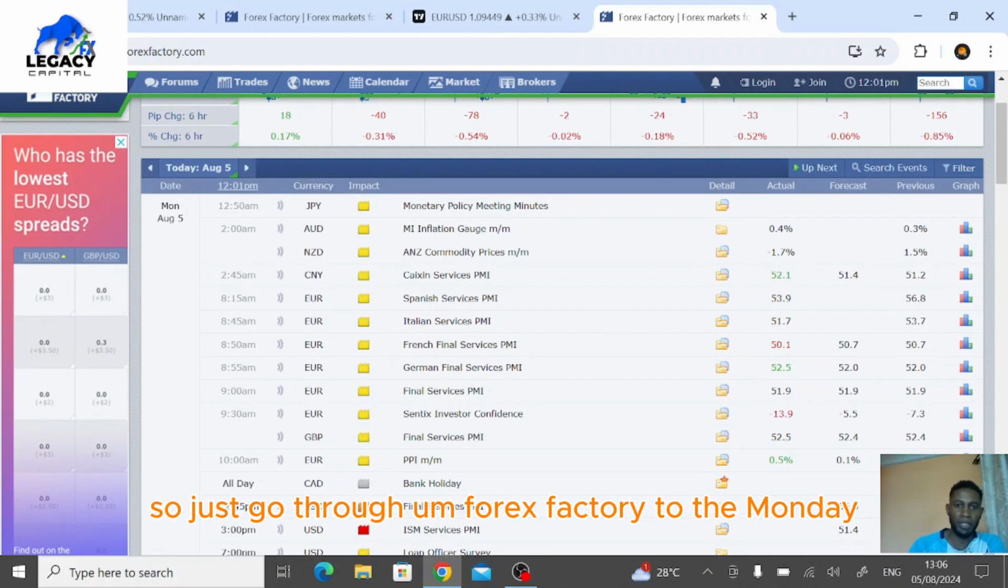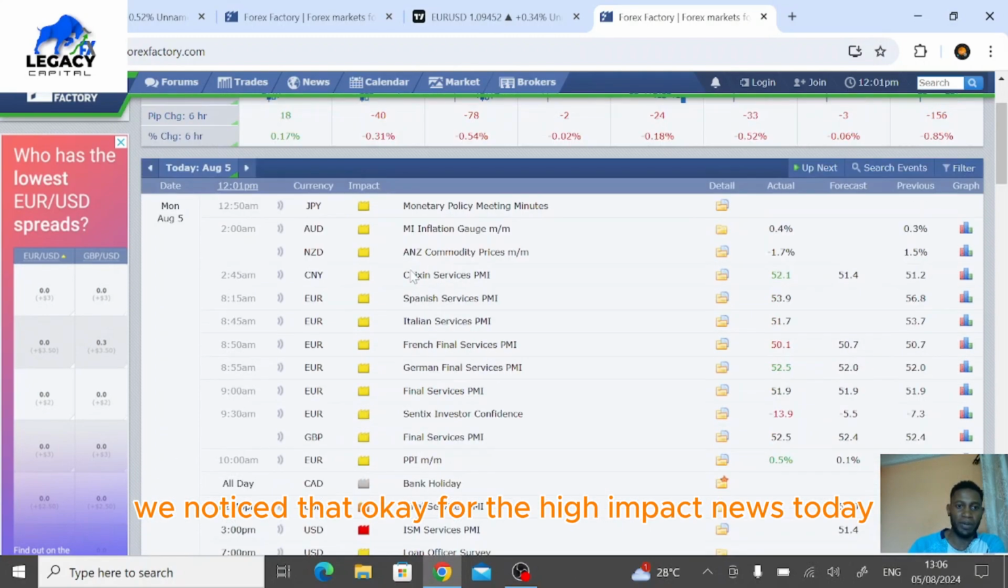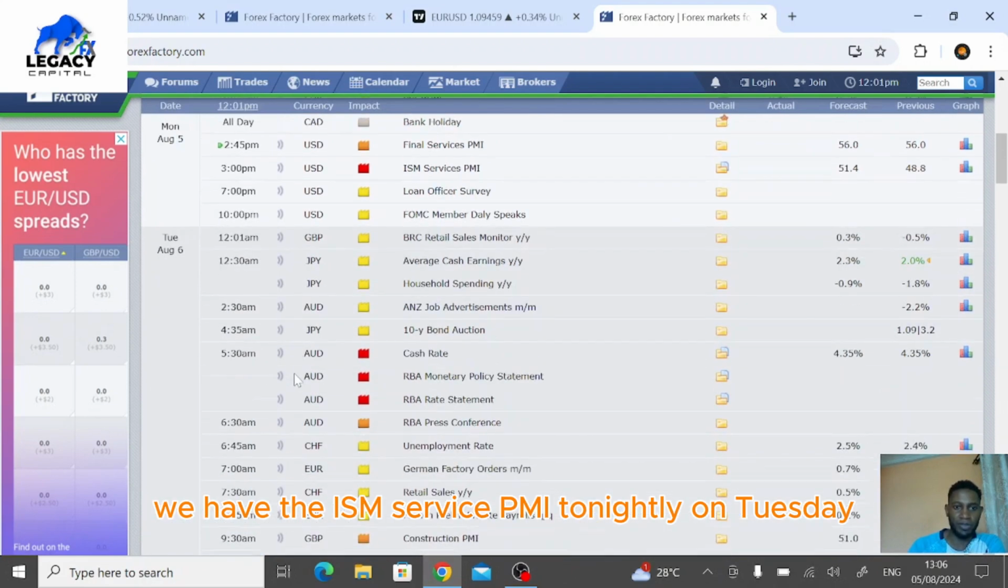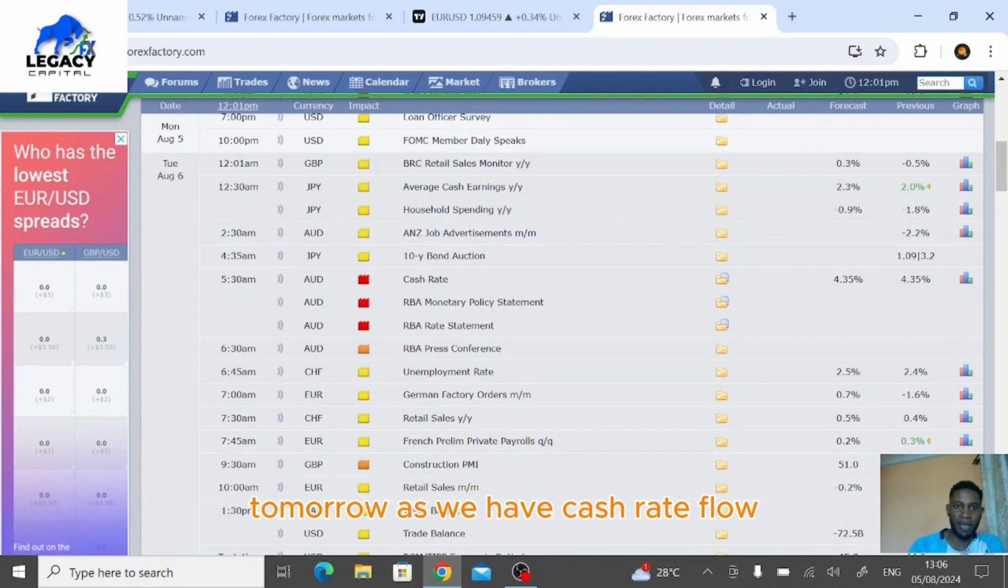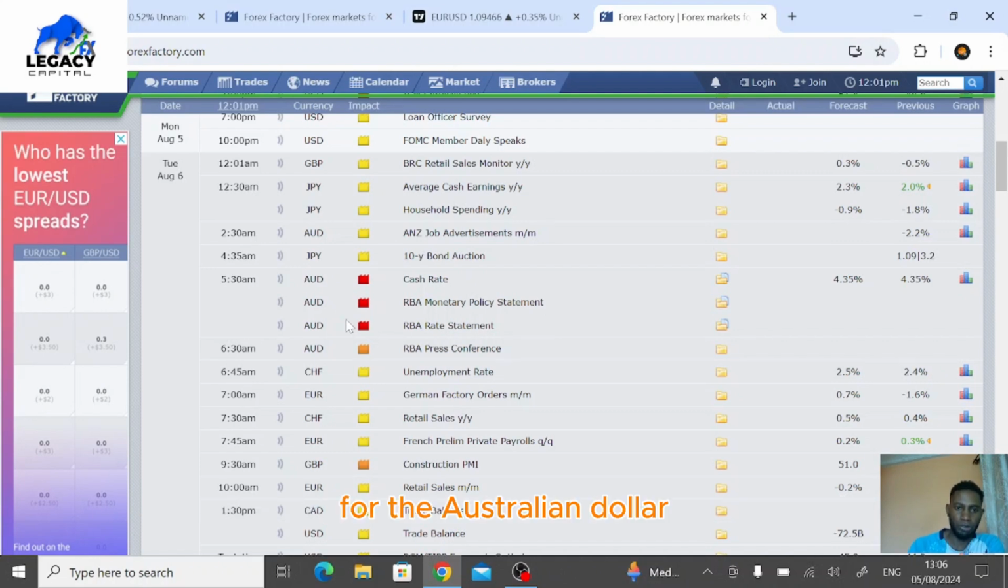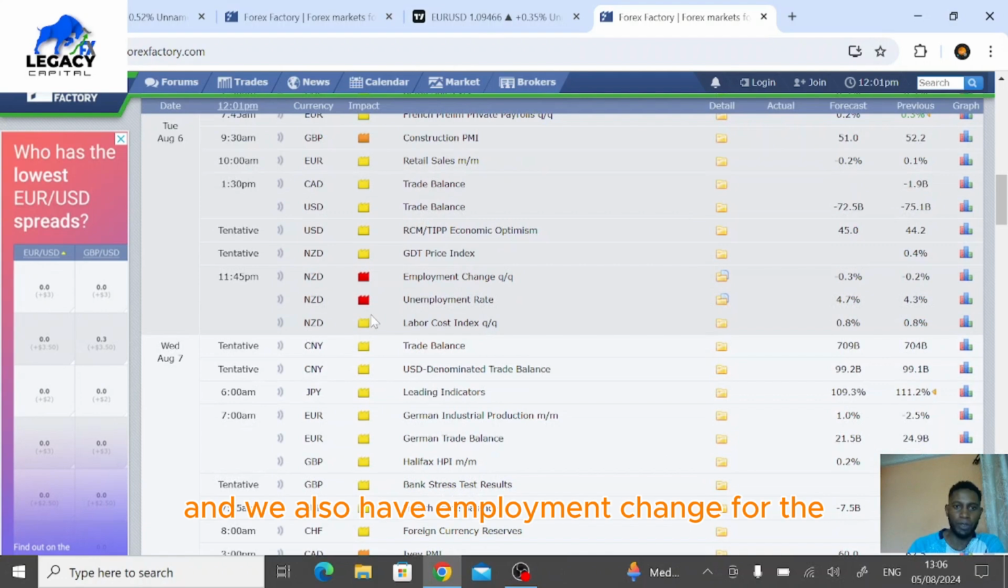So we'll just go through a Forex Factory today, Monday. We noticed that, okay, for the high impact news today, we have the ISM service PMI definitely on Tuesday, tomorrow. As we have cash rate flow, RBA monetary policy, and RBA's rate statement for the Australian dollar, and we also have employment change for the New Zealand dollar.